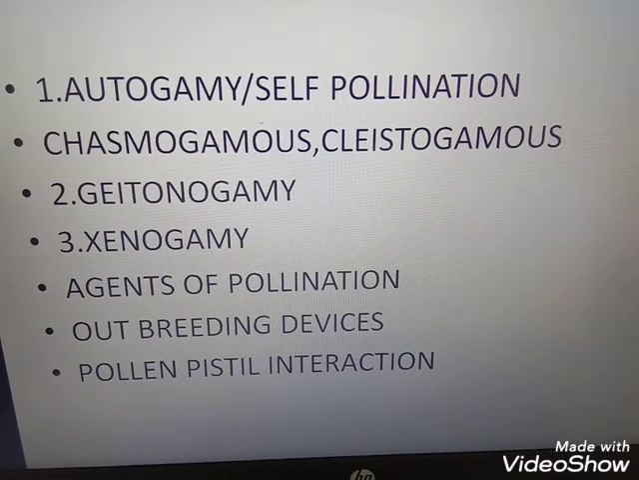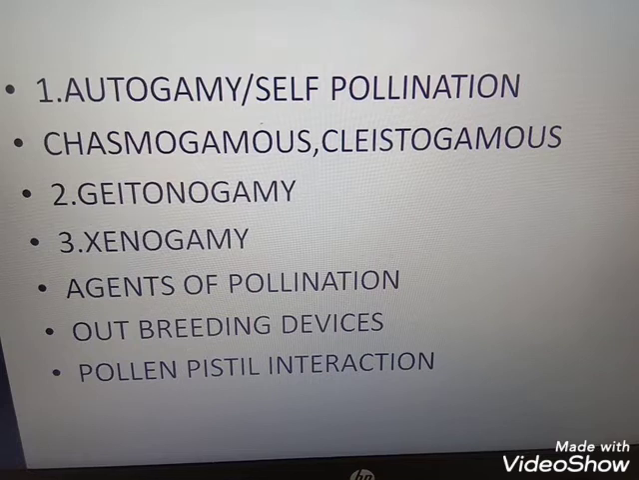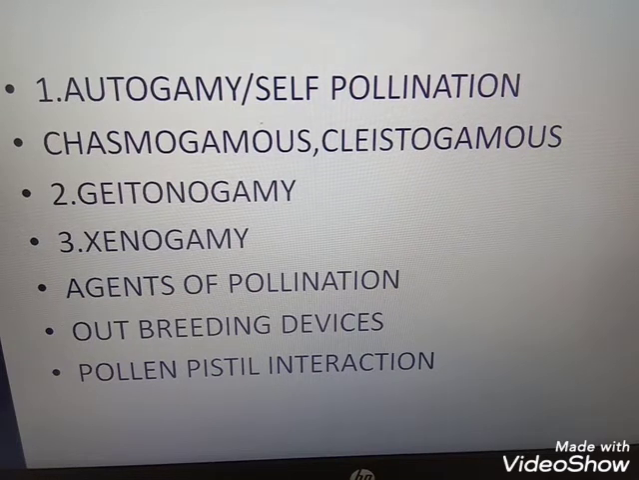Then what will happen? If the pollen grain is at the two-celled stage, it has the vegetative cell and the generative cell. Okay, so here what will happen?